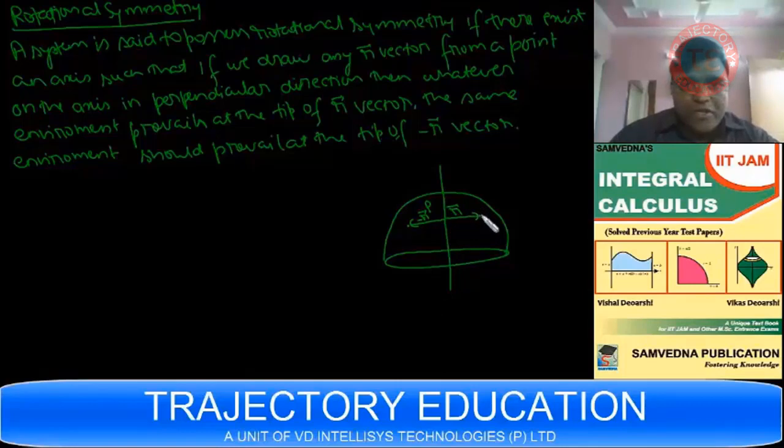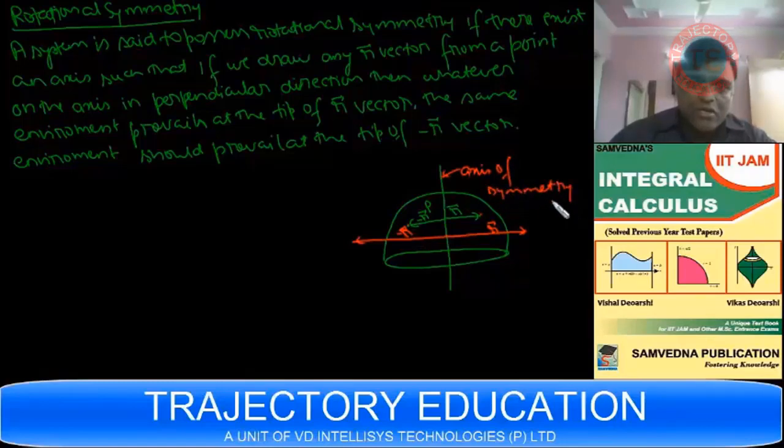If I take this as the r vector and don't have any mass distribution over here, I don't have mass distribution at minus r vector either. So this has got a rotational symmetry. This is called the axis of